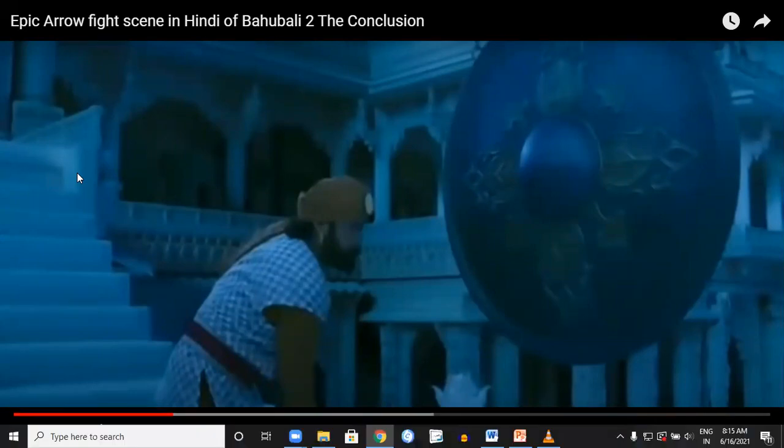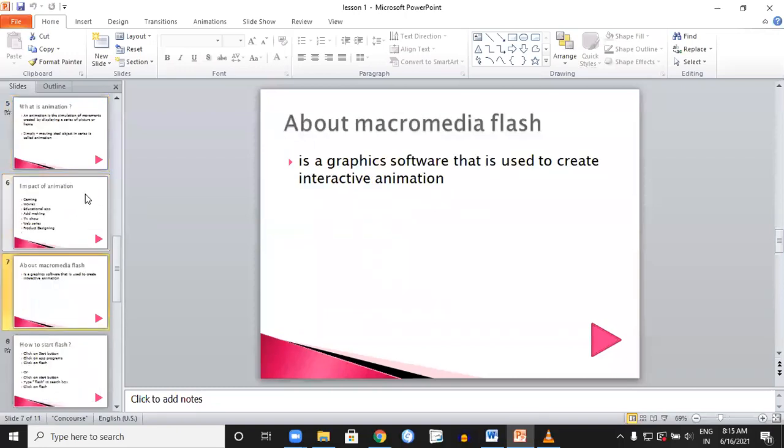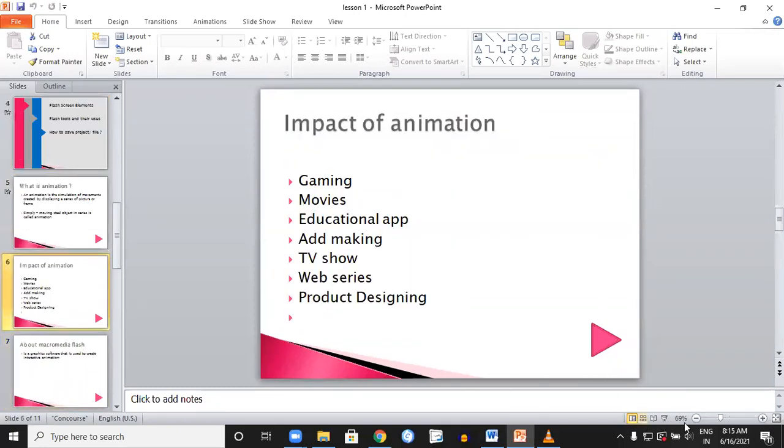So dear students, in such a way animations are used in movies and cartoons. As I said already, the impact of animation is in all fields. So this way it attracts people and grabs the attention of people, right? That's why animations are used in each and every field these days. I hope you got it. So till now we have covered 2 points. The first one was what is animation, and the second, impact of animation.